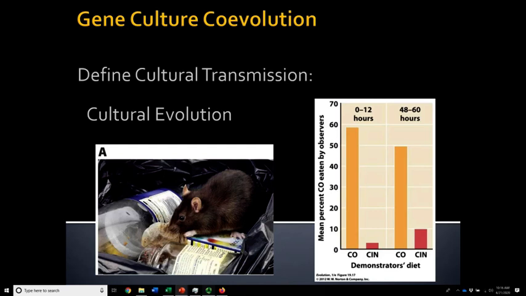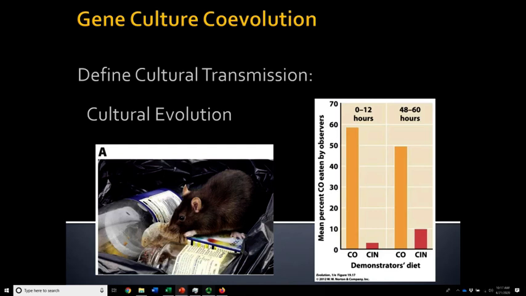But remember, even though it's not directly coded into our genes, it does have the capacity to change, and one generation can have an impact on it, and then the next one may have something very different. And so culture can evolve, but it's a little bit different than genetic, but it is part of biological organisms, animals, really. That's what we're talking about, animal behavior, right? And so it's important that we understand that and evaluate that.